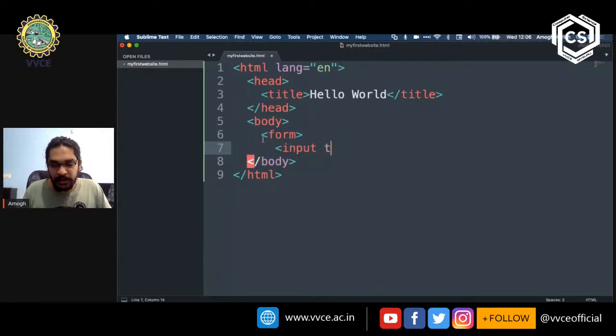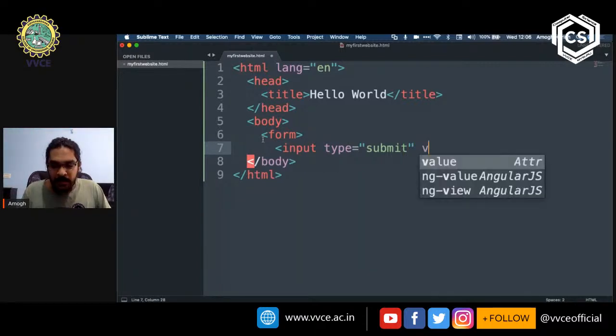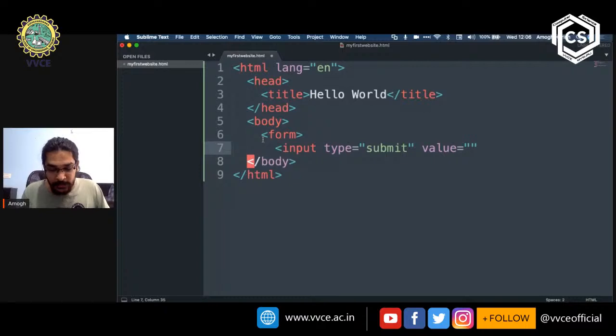I'm going to create an attribute called type, and the value for this is going to be submit. And then I'm going to create an attribute called value, the value for which will be submit. And remember, input is one of those tags that is an open tag, so there is no closing tag that comes with it. So we just close it with a right angle bracket.